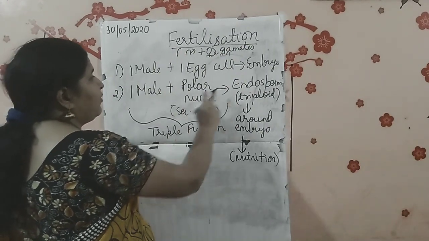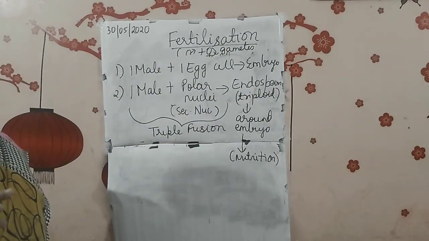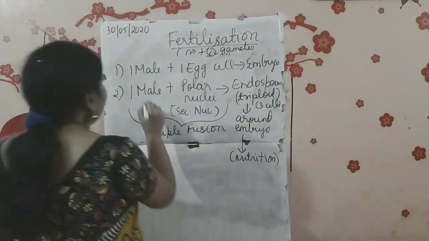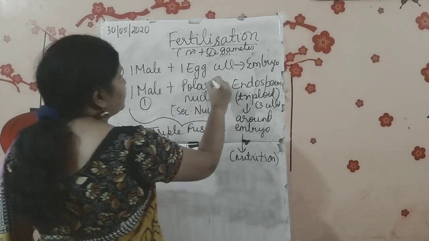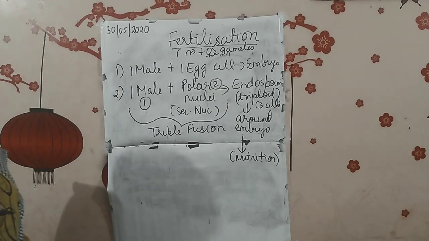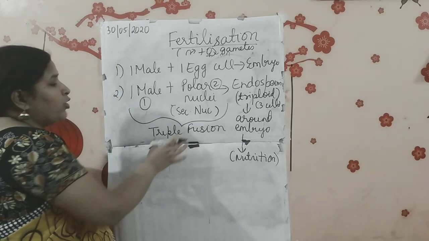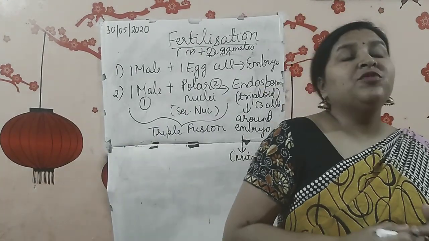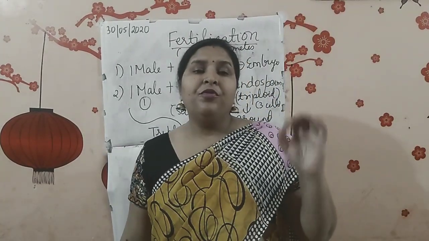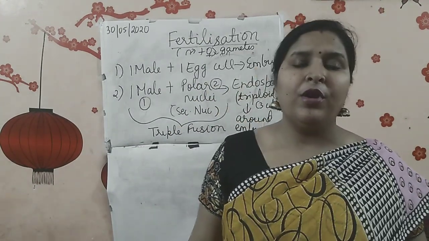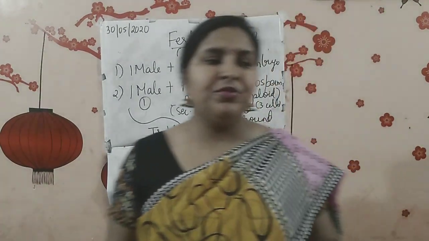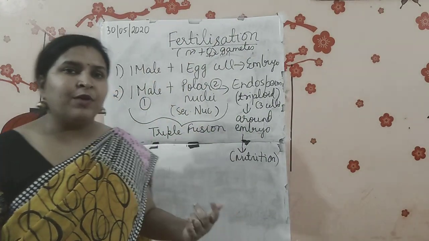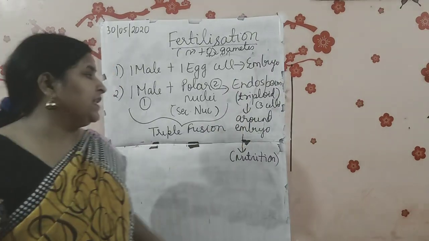After the fusion of the second one, we get endosperm, and it is triploid. Triploid means it contains 3 sets of chromosomes. You may understand, one from here and 2 from here. So how many are there? 3. So endosperm is formed, and that is why it is called triple fusion. What is it called? Triple fusion. So if it is asked what is triple fusion? Triple fusion is the fusion of one male gamete with the two polar nuclei, and the resultant is endosperm, which we can also call triploid endosperm, because it is made up of 3 sets. Is that clear?